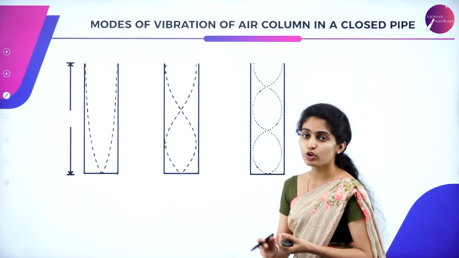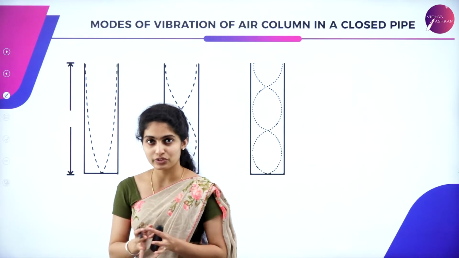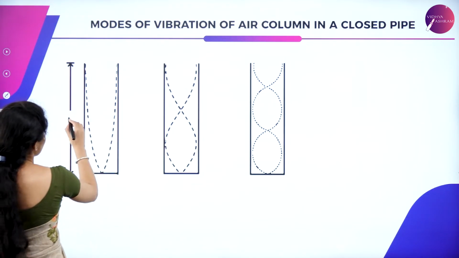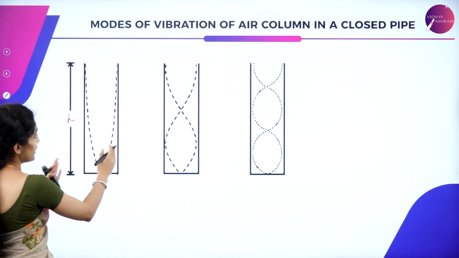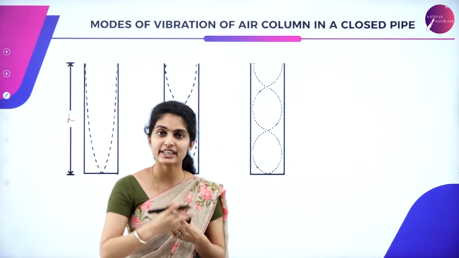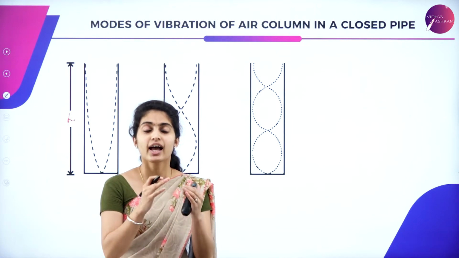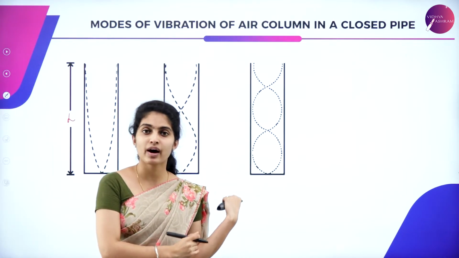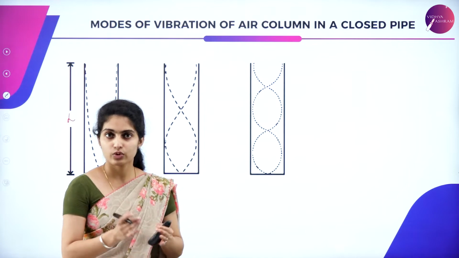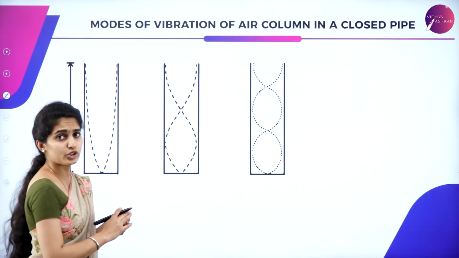Now let us see the mode of vibration in a closed pipe, that is, one end of the pipe is closed. You can see how the wave is produced in this image. This is the length of the air column. This pipe or tube is closed at one end and filled with air molecules. For a wave to travel it needs a medium, and that medium is air, and the particles are responsible for the production of sound. Here, for a longitudinal wave, we have considered an air column which is a pipe closed at one end.